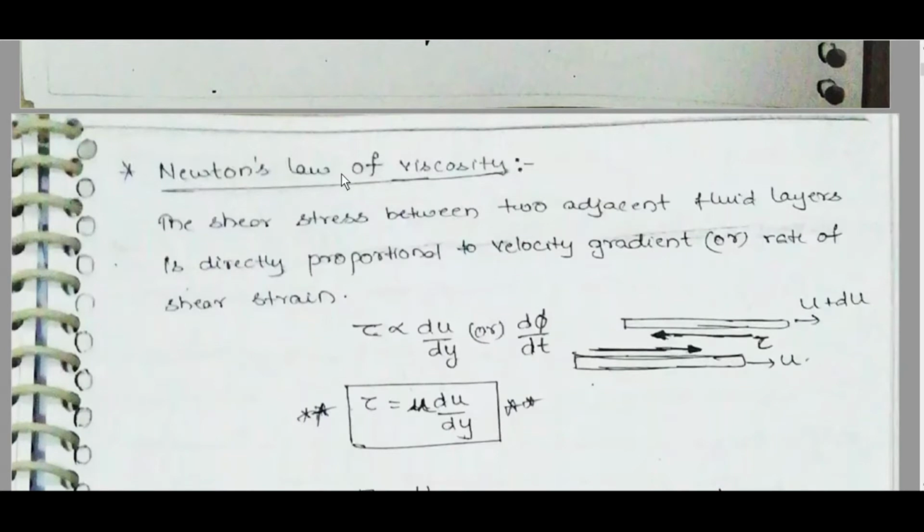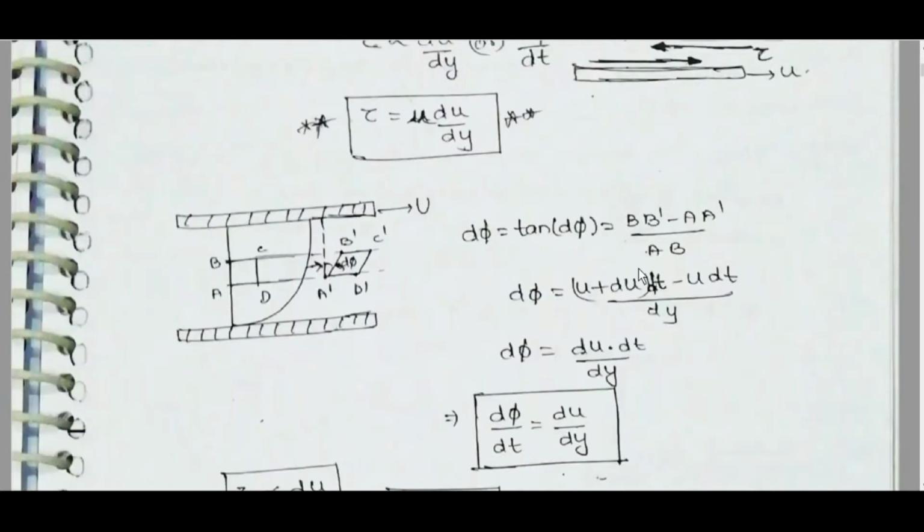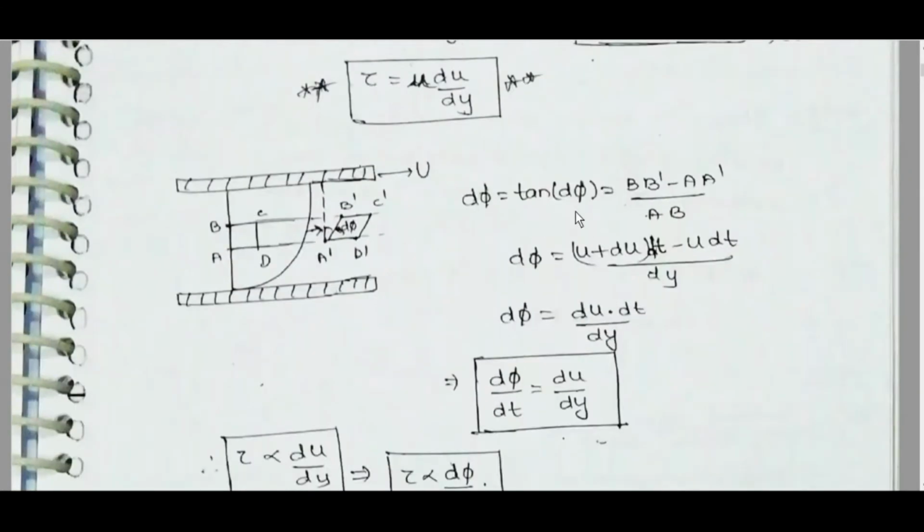Newton's law of viscosity: the shear stress between two adjacent fluid layers is directly proportional to the velocity gradient or rate of shear strain. Tau is directly proportional to du by dy or d phi by dt. Tau is equal to mu du by dy. Velocity u plus du, with tau acting in this direction. d phi is equal to tan of d phi.